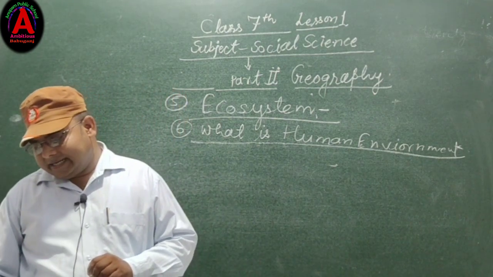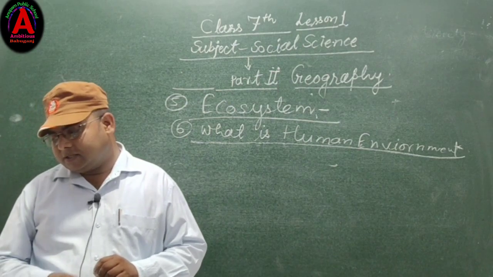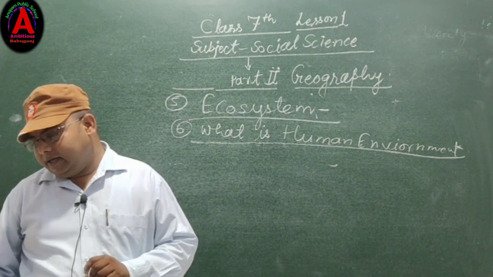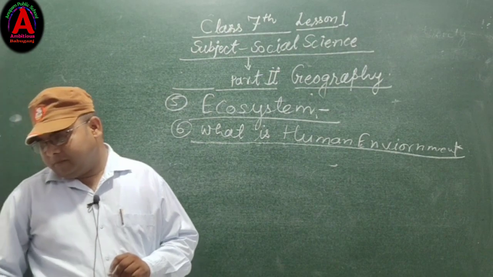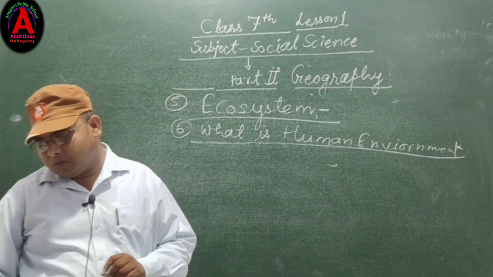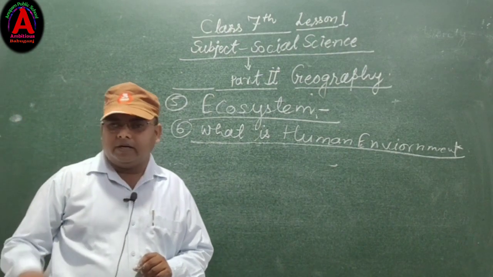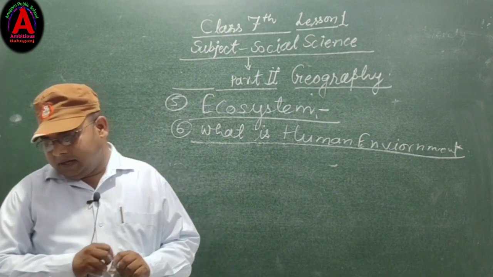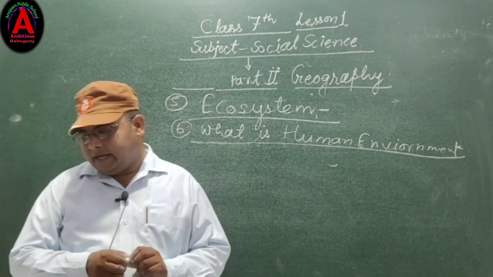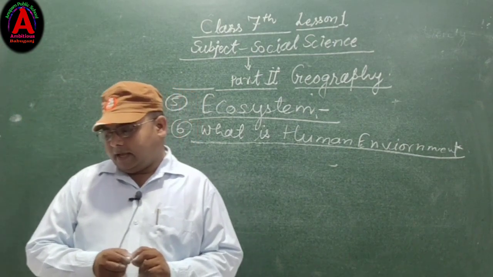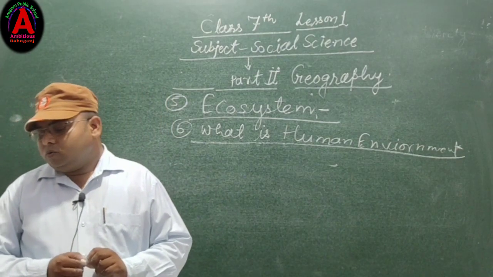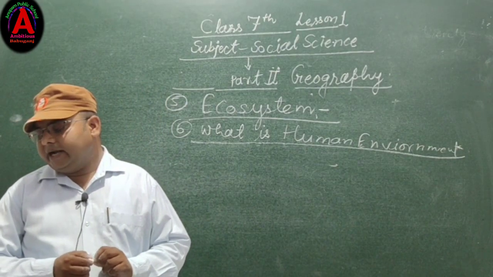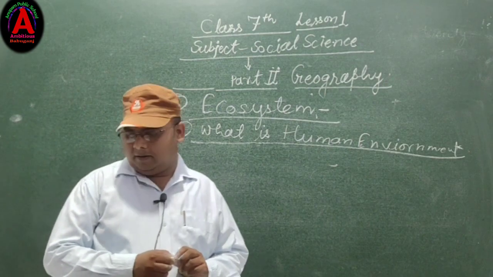But the interaction of human beings with the environment is complex in nature. It varies from place to place and from time to time. In the past, human needs were basic and simple, so human beings did not disturb the environment.